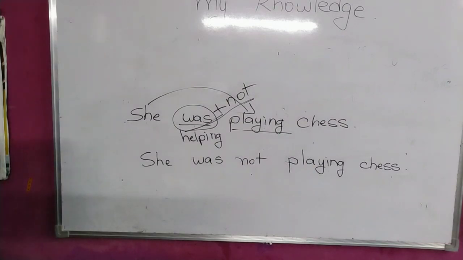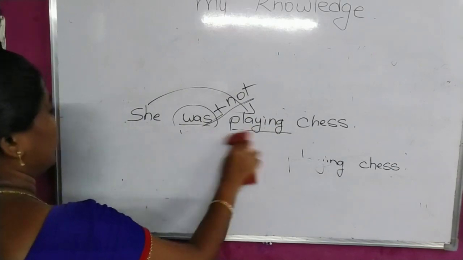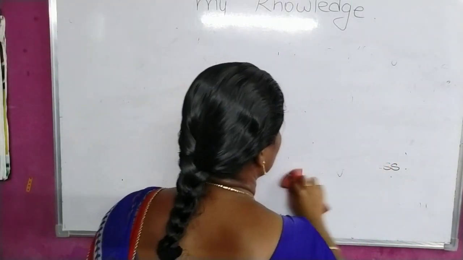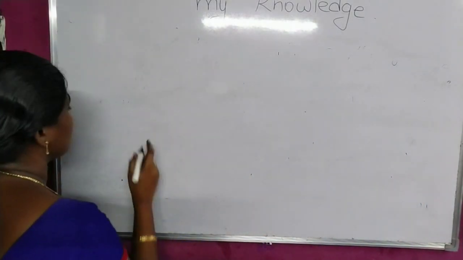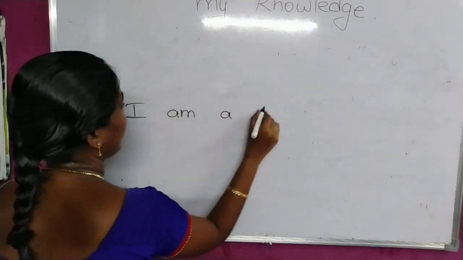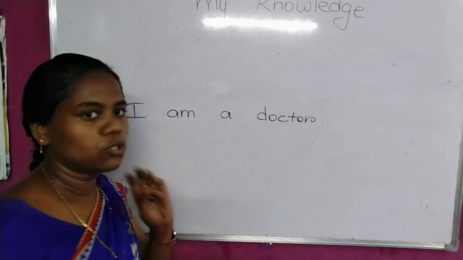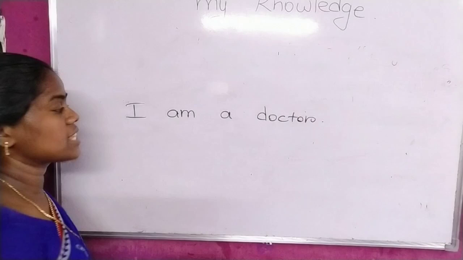Next one, I am a doctor. You just have to identify the verb. As I told you, be forms, is, am, are, can also be considered helping verbs.